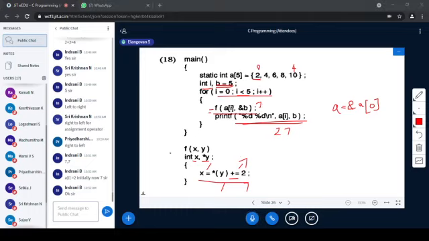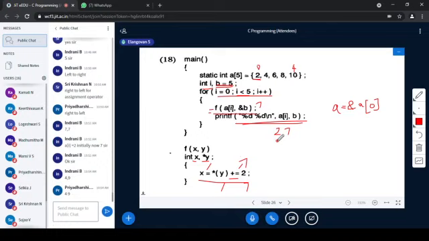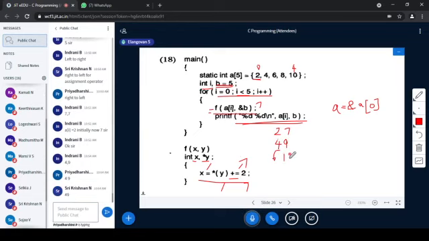So what will happen now? What is the next statement? Next printf. What will it print? Yeah, 4 and 9, exactly. So 2 7, 4 9, then 6 11, it will go on like this. How many times? 5 times it will print, 0 to 4. 0 1 2 3. Then 8 13. B keeps on incrementing by 2 and this keeps on printing the elements of A.